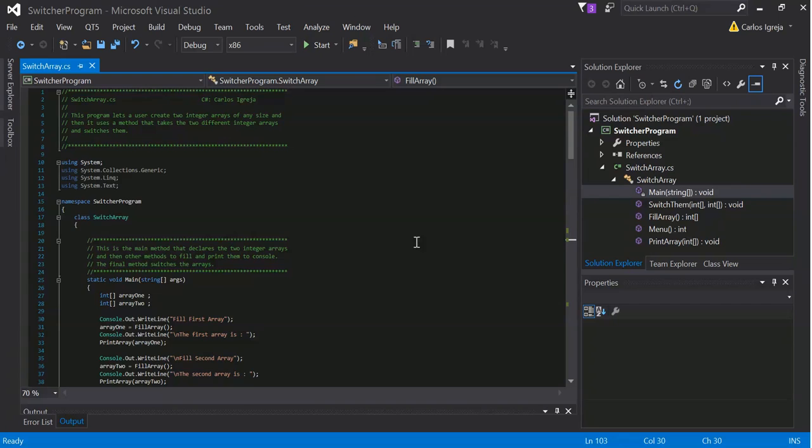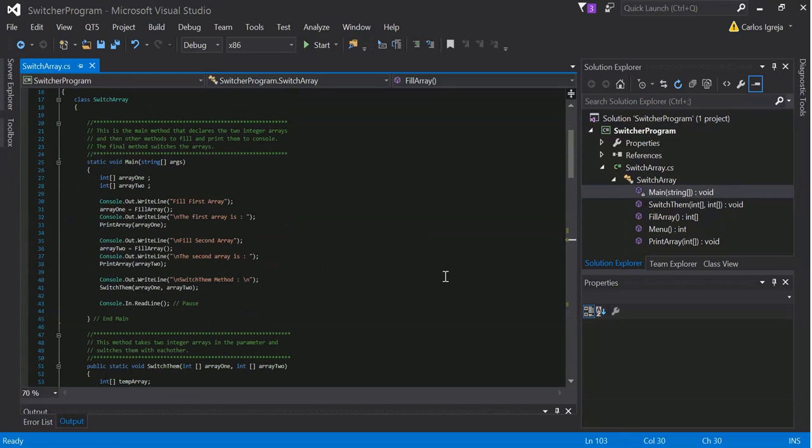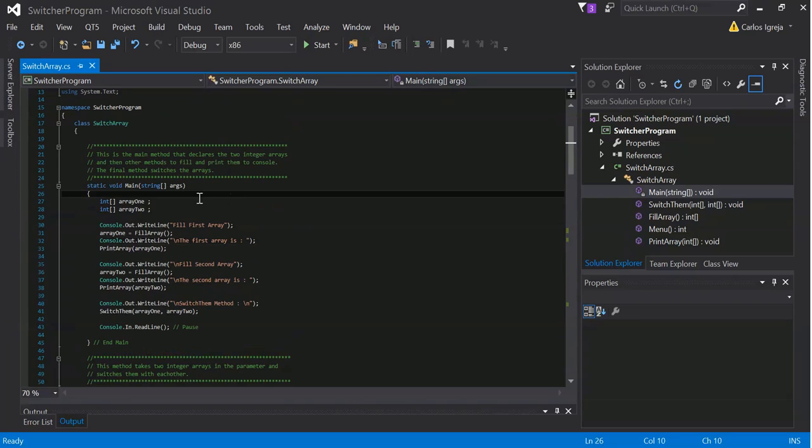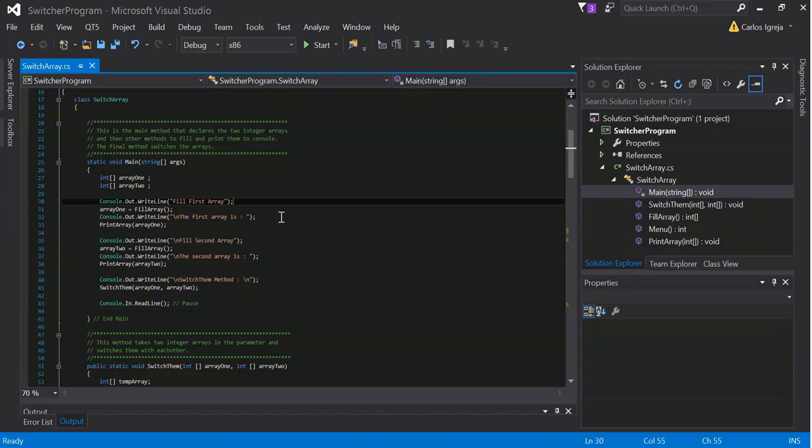Okay. So yeah, it's been a while since I've seen this program. So we went into the main method. We got two arrays. Okay. So fill first array. Call this fill array method, which just gets the inputs from the user.